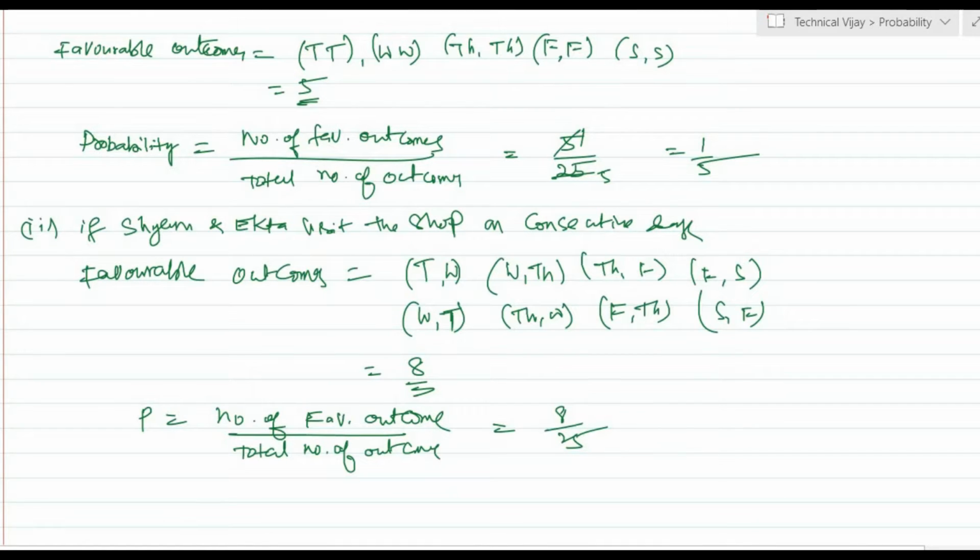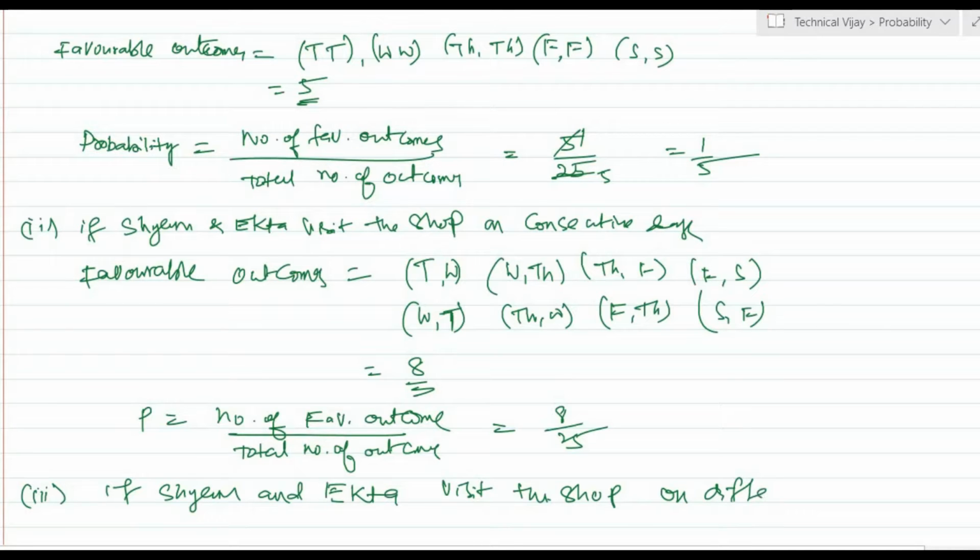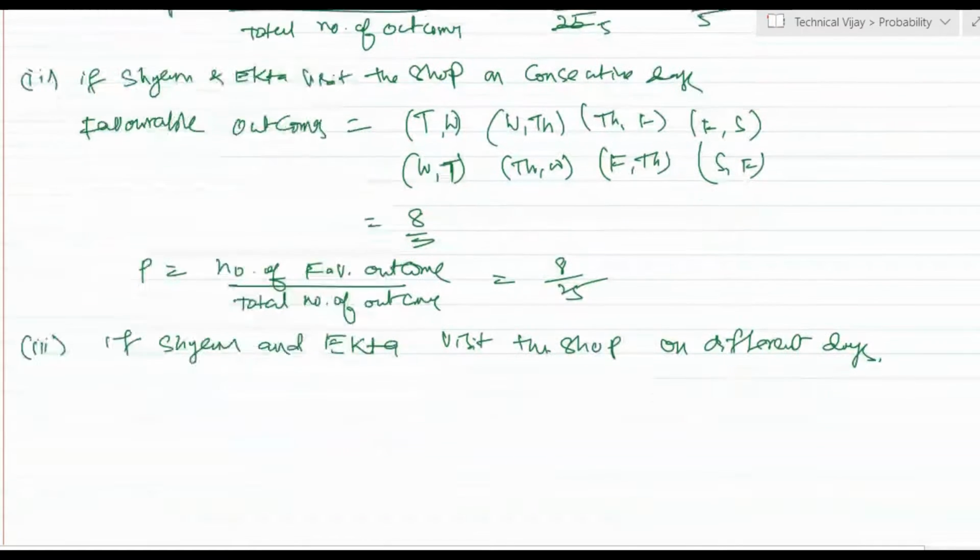Now the third one, if Shyam and Ekta visit the shop on different days. How to calculate this one?